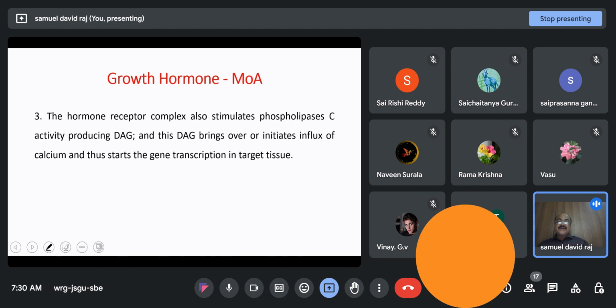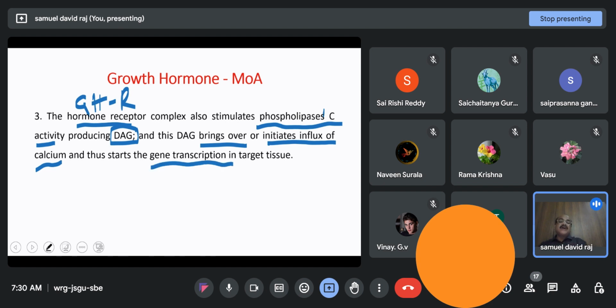In addition to the JAK-STAT pathway, the hormone receptor complex, that means the growth hormone receptor complex, also stimulates phospholipase C activity, producing diacylglycerol. This diacylglycerol initiates influx of calcium ions so that gene transcription in target tissue is stimulated.